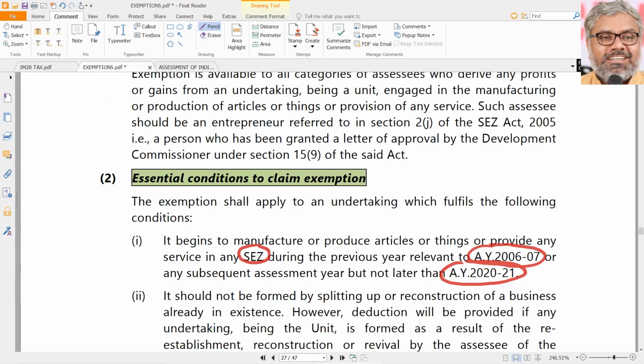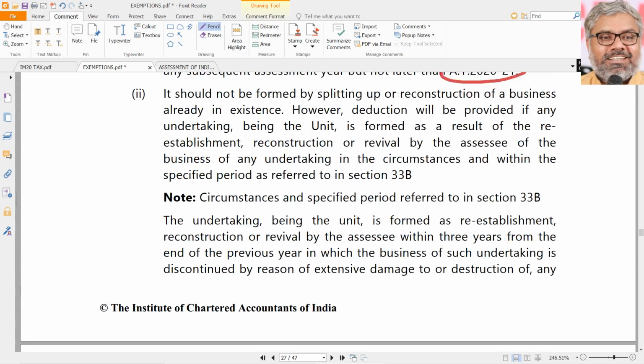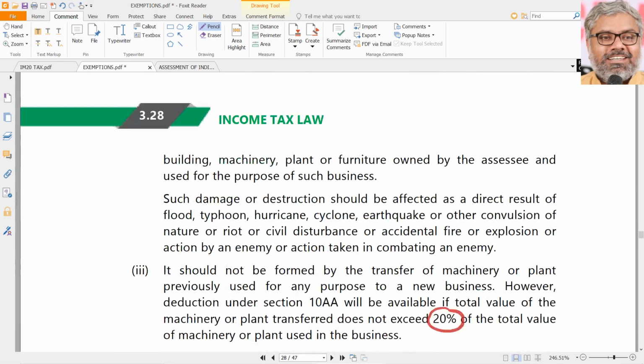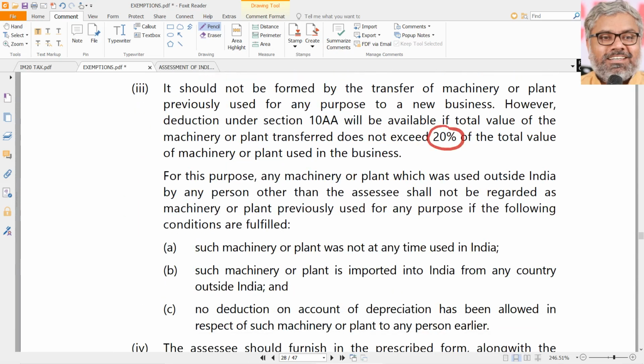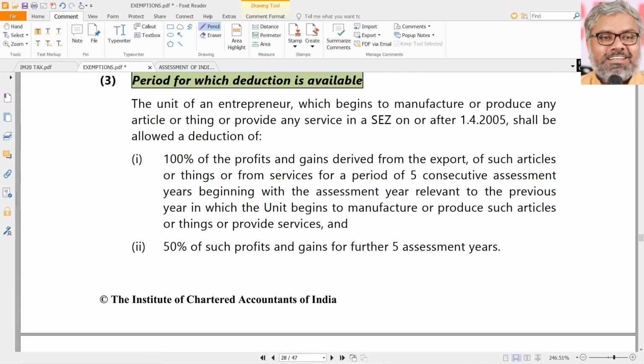Which SSCs will be eligible for it? Those who establish a business, whether manufacturing or service, in a special economic zone after the assessment year 2006-07 will get this benefit under 10AA. And they have to start this business freshly, not by reconstruction. They have to use at least 80% new machinery. These are the various conditions which are there.